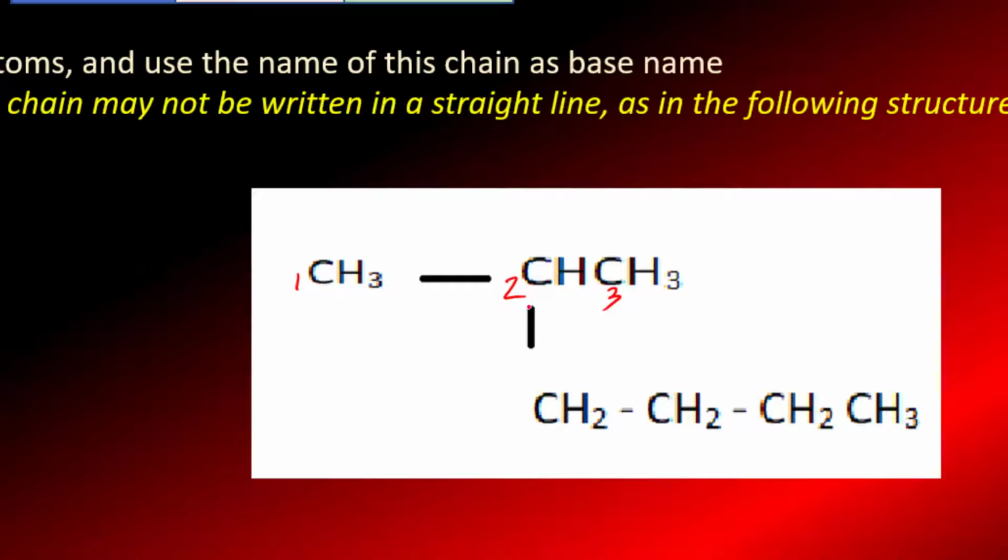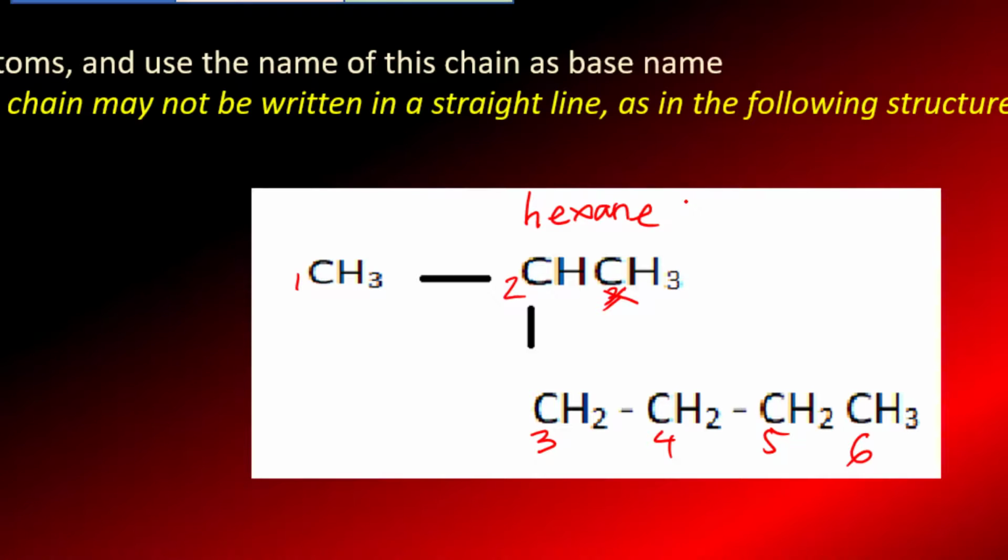But here it still goes to bend, so the 3 should not be here, but 3 is put here: 3, 4, 5 and 6. We have a chain of 6 carbons. Remember, 6 carbons gives the name hexane.